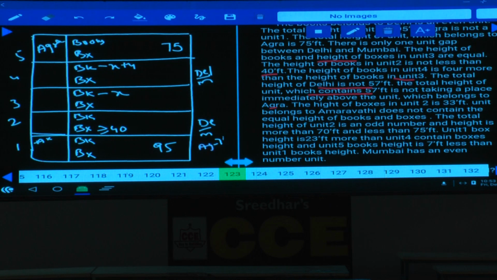Next one, the total height of Delhi is not 57. The total height of the unit which belongs to 57 feet is not taking a place immediately above the unit which belongs to Agra. The height of boxes in unit 2 is 33 feet.